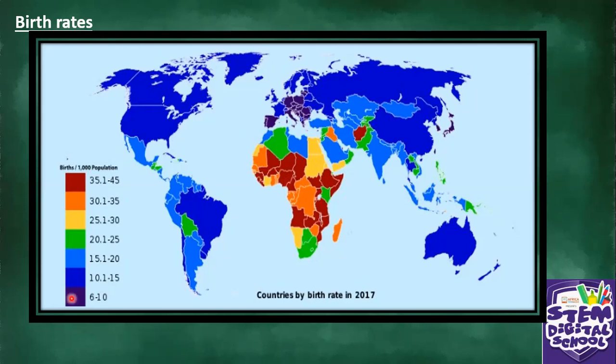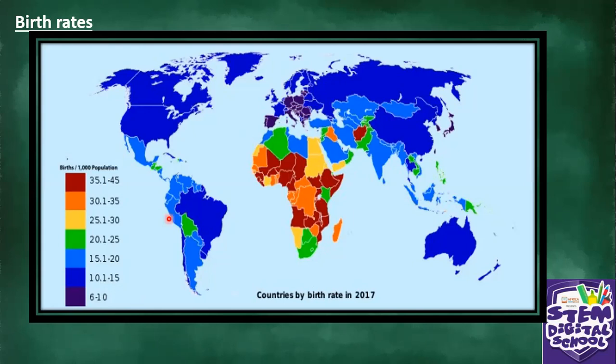And then this purple one, the lowest birth rate. So they don't give birth to many babies. It's about 6 to 10%. These countries in Europe, I think these are Germany, Italy, those European countries, and this one also. So these countries have got the lowest birth rate. Can you see the differences?